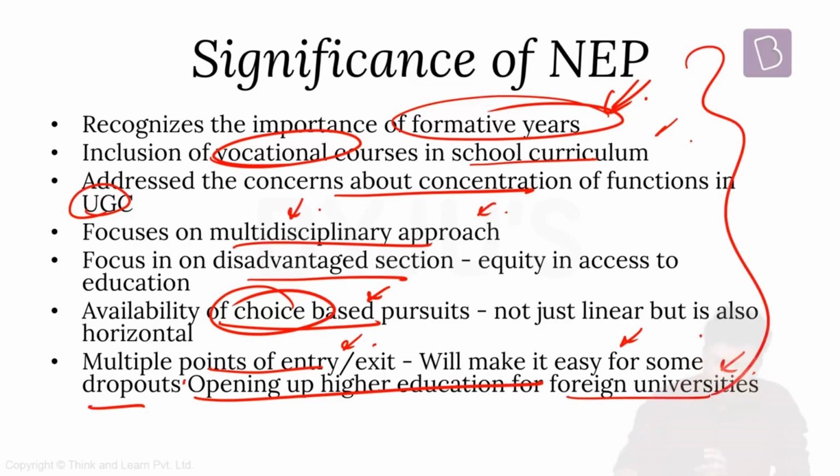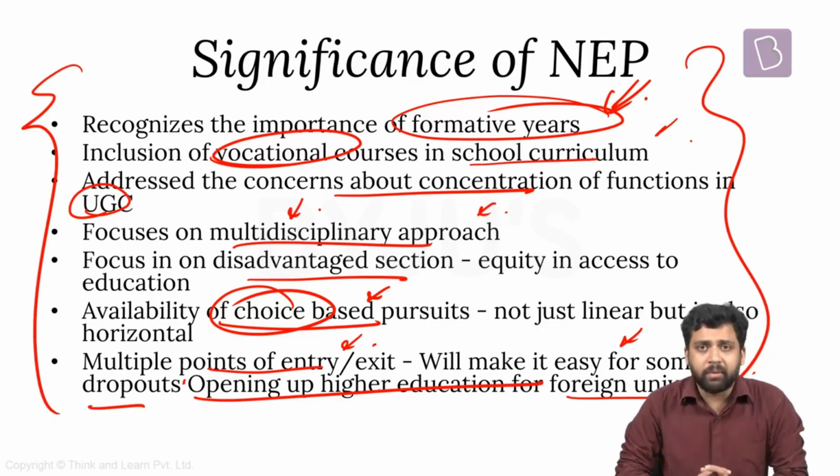So this is how the national education policy is something which is extremely significant. But yeah, not everything can be rosy, and there can be different kinds of hurdles, there can be different kinds of challenges as well. So what we'll do is look at some of the issues, challenges, some of the roadblocks in implementing the national education policy.